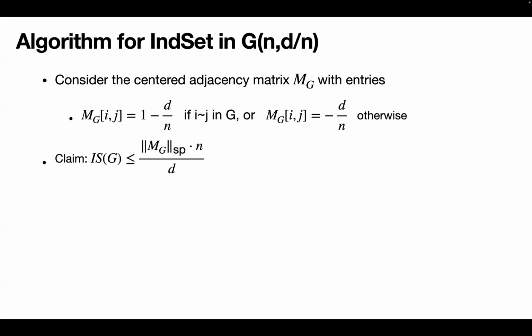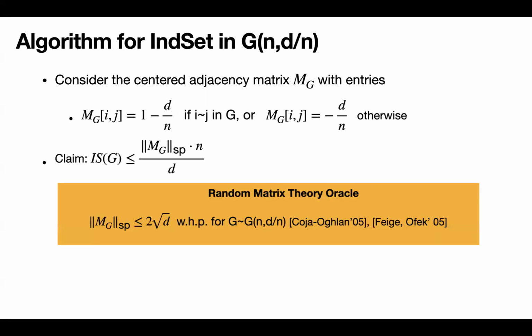The crucial claim is that the independent set of the graph has size at most n over d times the spectral norm of this matrix. Using results from random matrix theory, we know that this matrix has norm at most 2 root d with high probability. So this gives us an upper bound of size 2n over root d for G sampled from G(n,d/n).